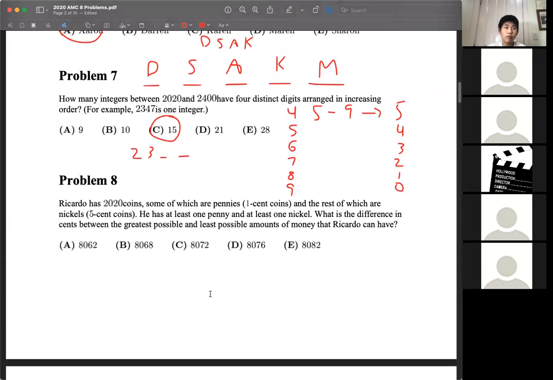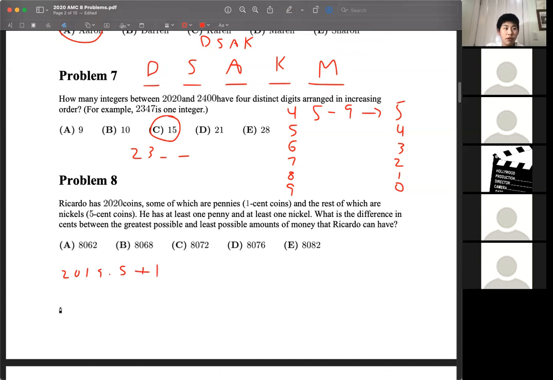Problem 8. Ricardo has 20 coins, some of which are pennies, 1-cent coins, and the rest of which are nickels, 5-cent coins. He has at least 1 penny and at least 1 nickel. We want to know the difference in cents between the greatest and least possible amounts of money. So the greatest possible amount of money would be maximizing the number of 5-cent coins. So we're going to want 19 times 5 plus just 1 penny, which is just 1 cent.